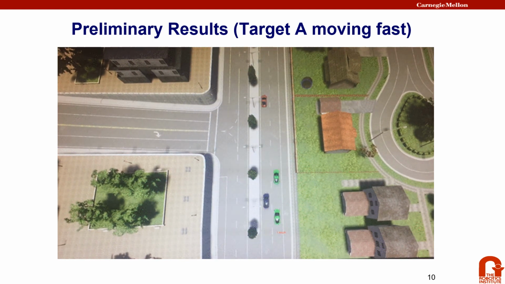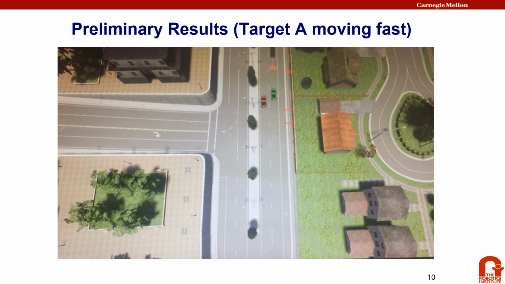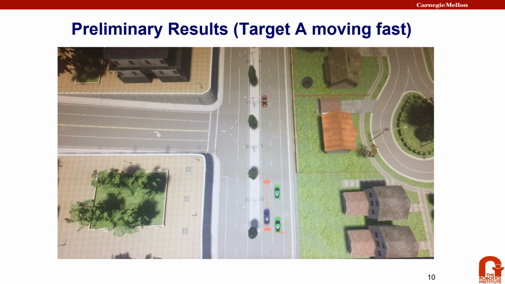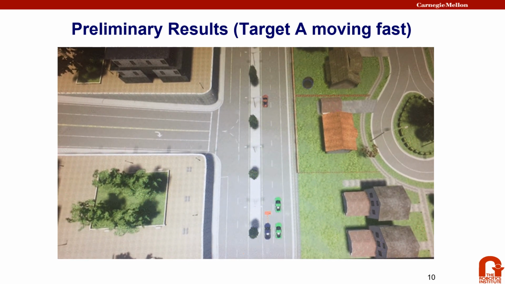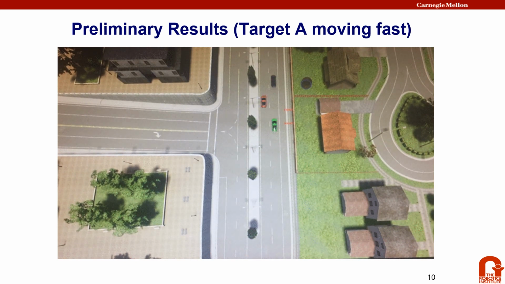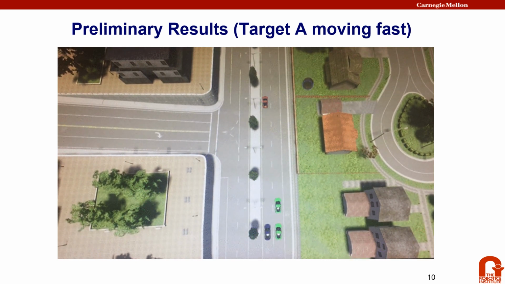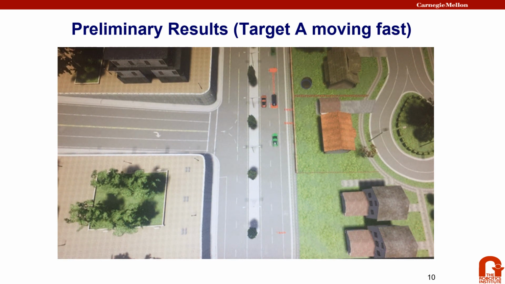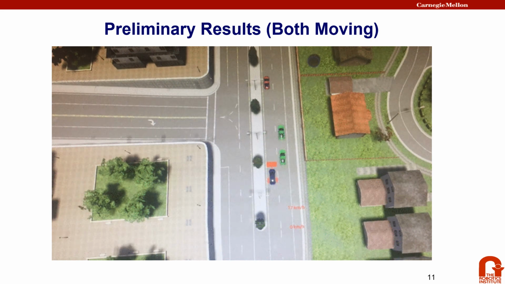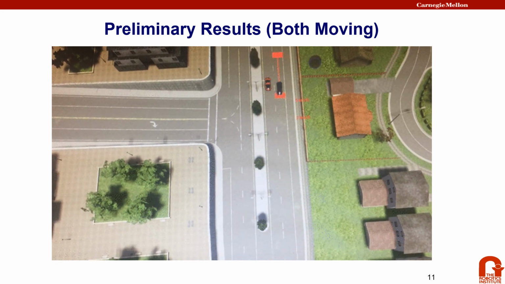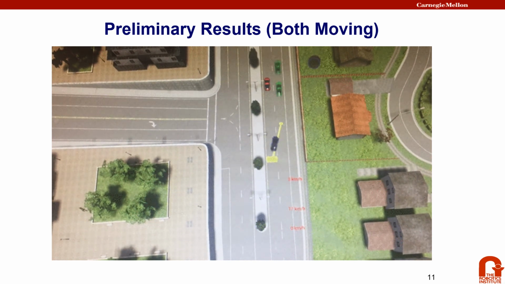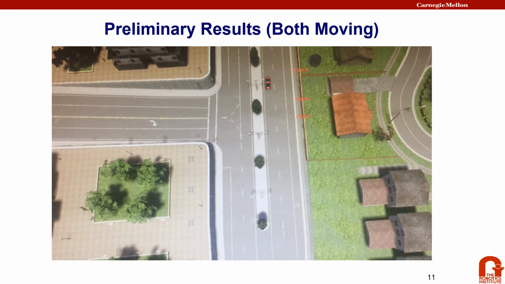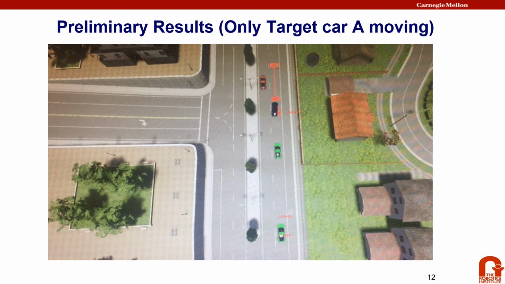This is some of our preliminary results. In this, the front green car has higher velocity, and the ego car can be seen doing a lane change. The red line shows that the ego car is following the lane following option, and the yellow line shows that the car followed the lane change option. This slide shows a scenario when both target cars are moving with the same speed, and the ego car is waiting and then doing a lane change maneuver. This slide shows when only one of the target cars is moving.